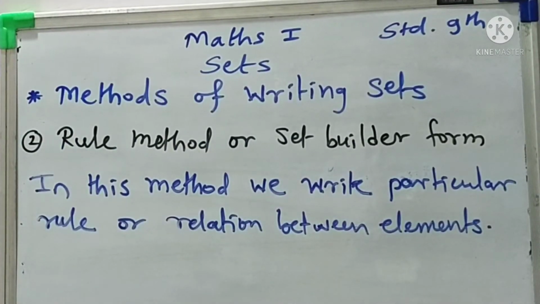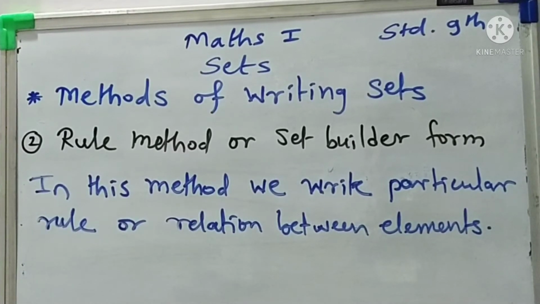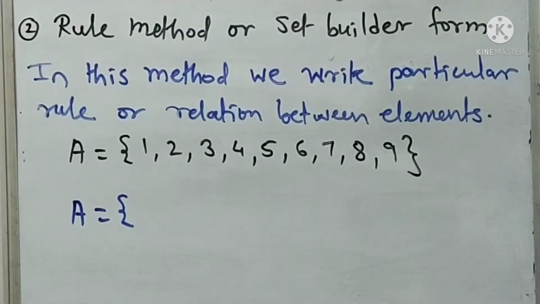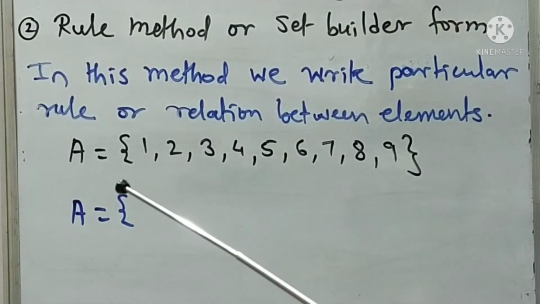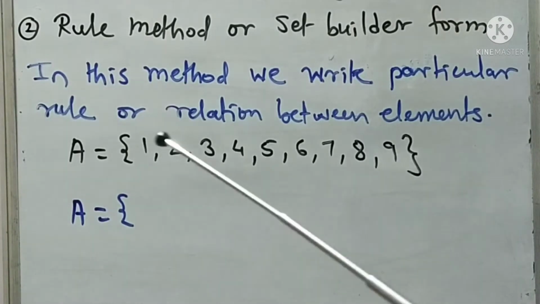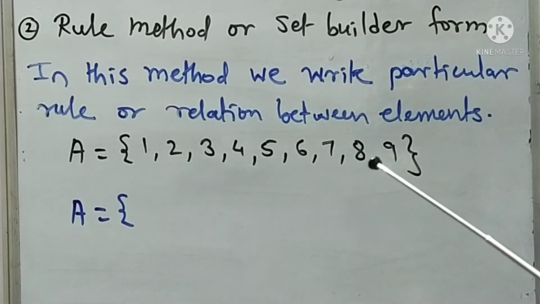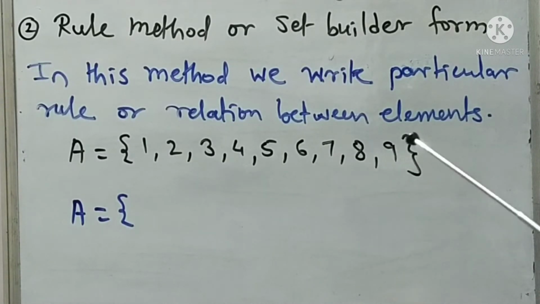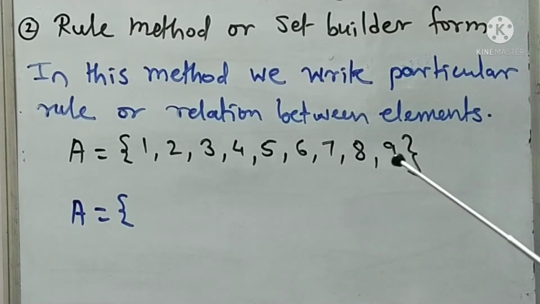For the rule method, we write the particular rule or relation between the elements. How we write a set by the rule method, we see here with one example. Pay attention here, students. Here I write one set as A, and in curly brackets I write the numbers 1, 2, 3, 4, 5, 6, 7, 8, 9, and then close the curly bracket, closing the set. This method is the listing method.